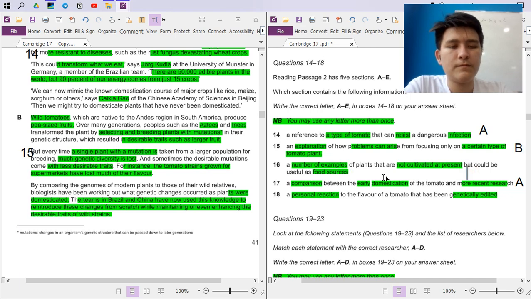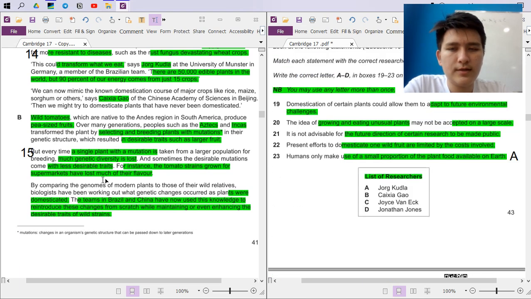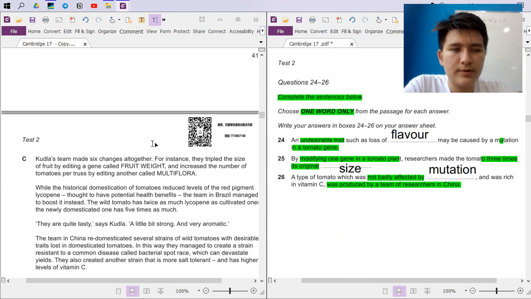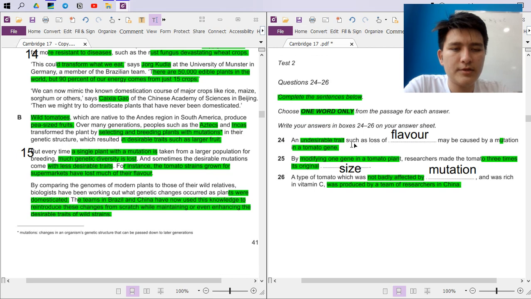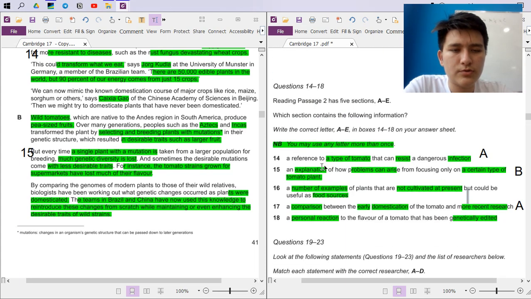A number of examples of plants that are not cultivated at present but could be used as a source. I don't think so. Personal reactions to flavor. No. We go to the next one. And did we read any names? No. How about this? Yeah, we did read something. And undesirable traits such as loss of flavor maybe caused by mutation in a tomato gene. So we also said that, and sometimes, so these are all the problems, right? This goes to 15.